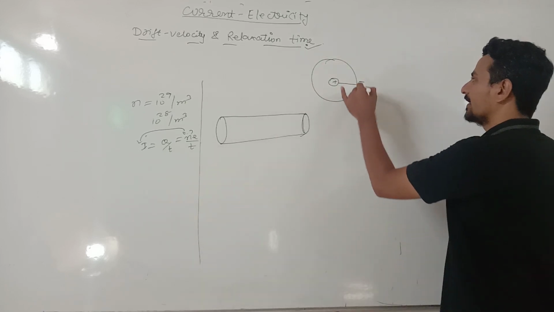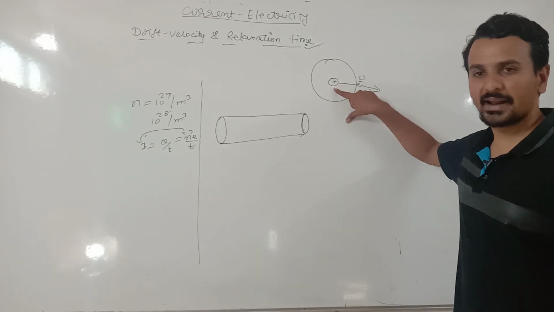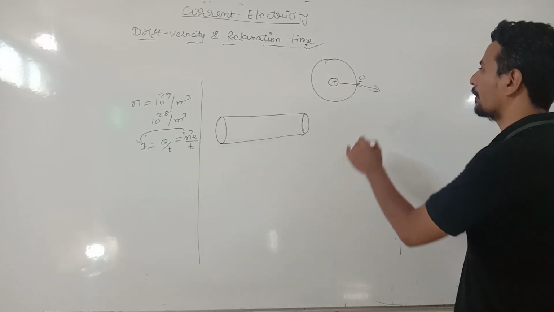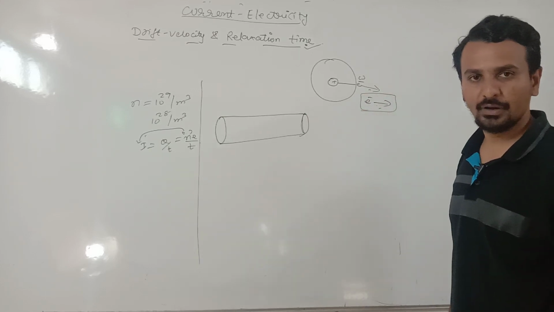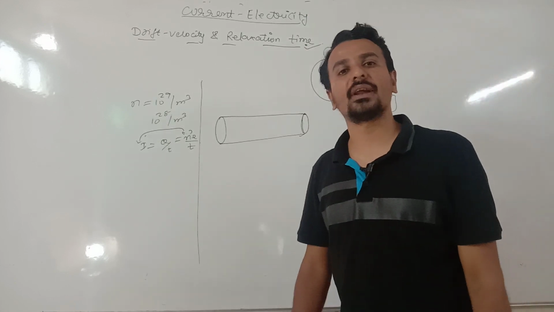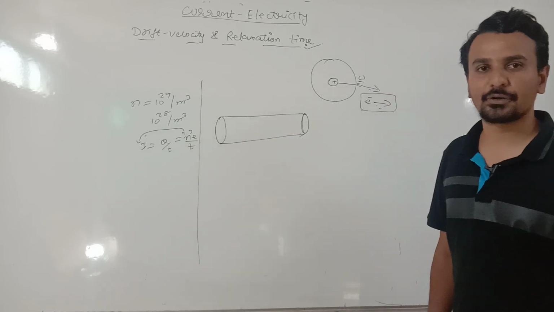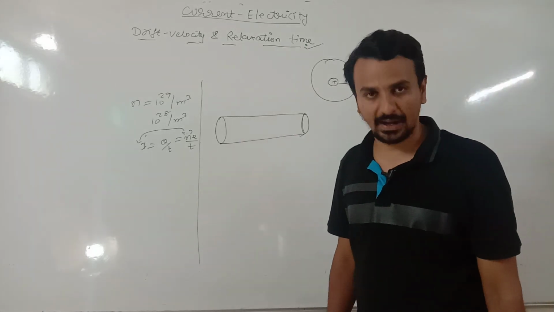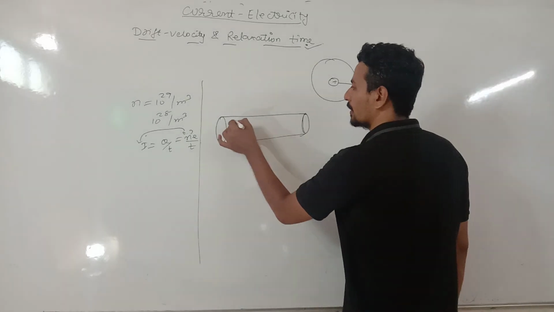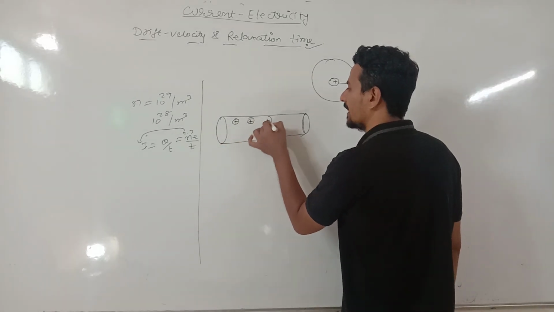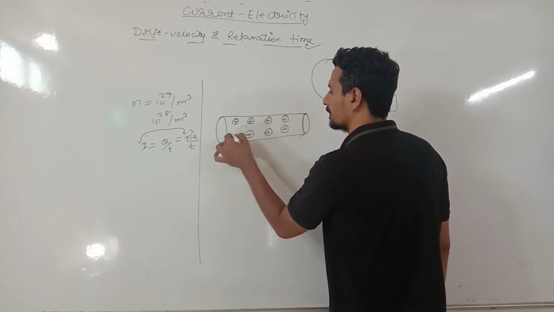But when electrons get detached from the attraction force of the nucleus, these electrons will be able to move. So these electrons are known as free electrons. When an electron is removed, the atom gets converted into a positive ion. So similarly in a conductor there are positive ions and free electrons.